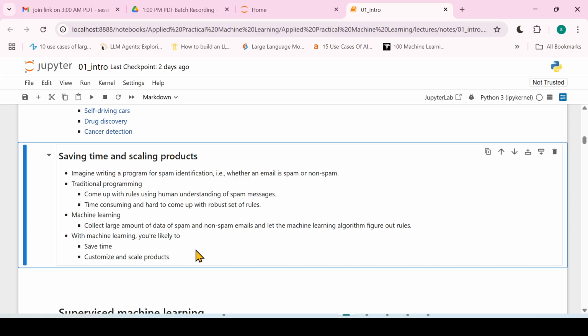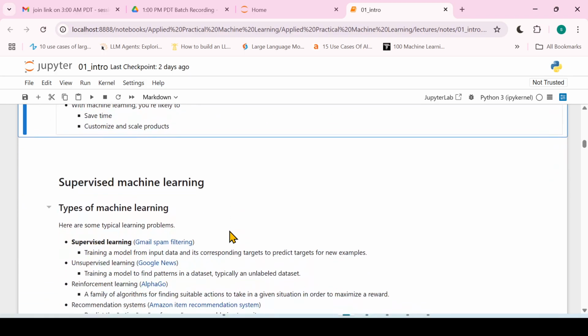And because it is manageable, building a machine learning model is easy, right? With a good understanding, it is also scalable, so you can use that model for various kinds of products, right? So machine learning will help you save a lot of time, right?